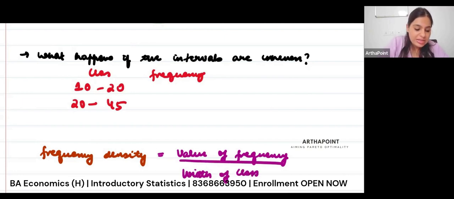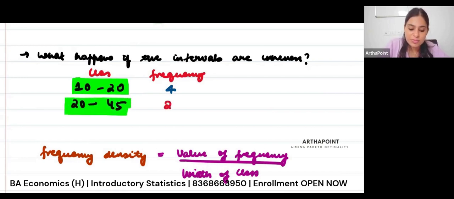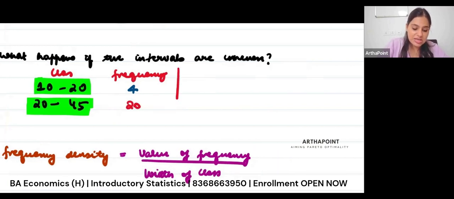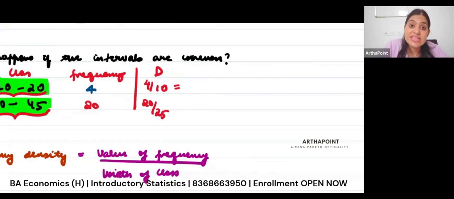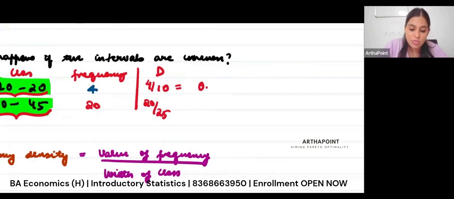So for example, in this class, if I have, let's say, 4 people, and in this class, let's say I have 20 people. So the density will be 4 divided by the gap, which is 10. That's the width of the class. And the density would be 20 divided by the width of the class, that is 25. So this would be my frequency density, 0.4, and this is 4 by 5, so 0.8.